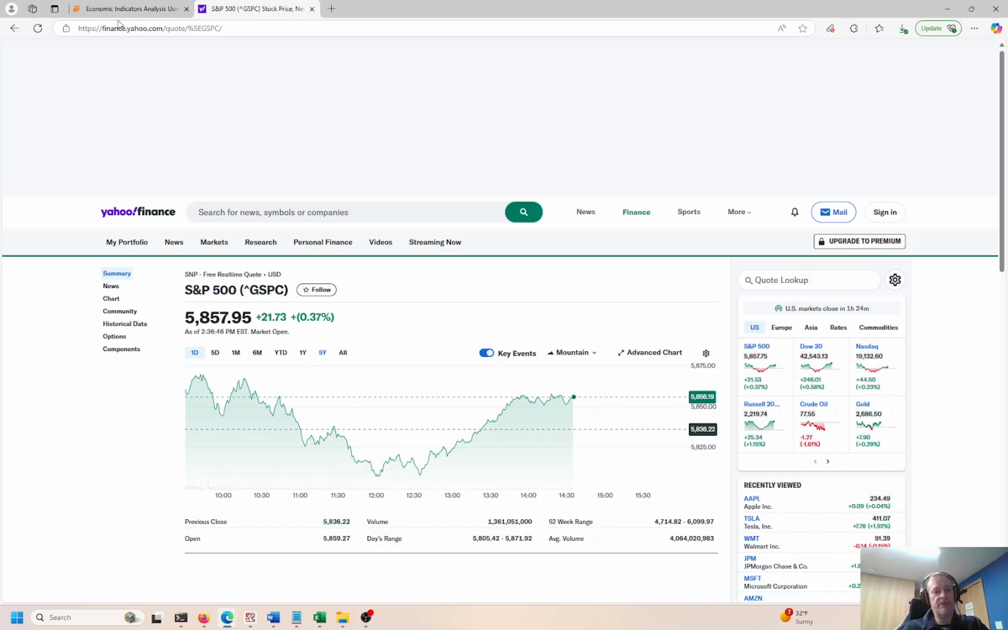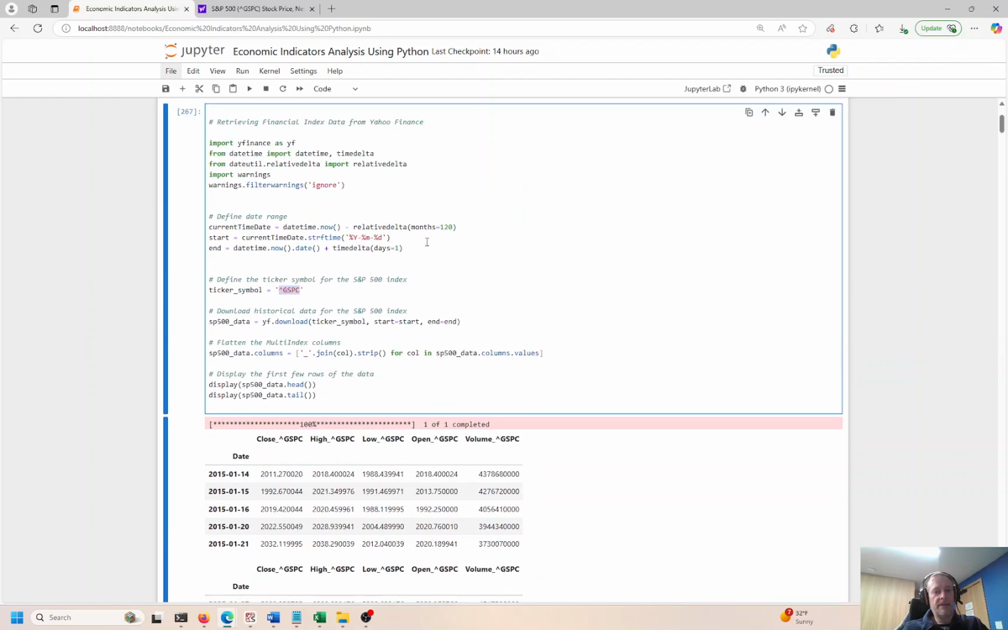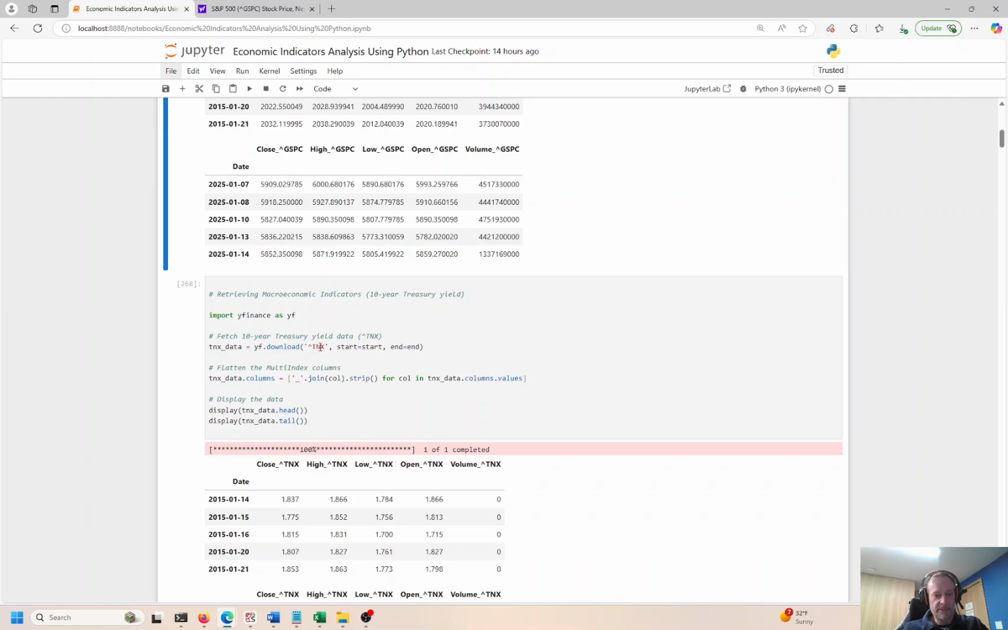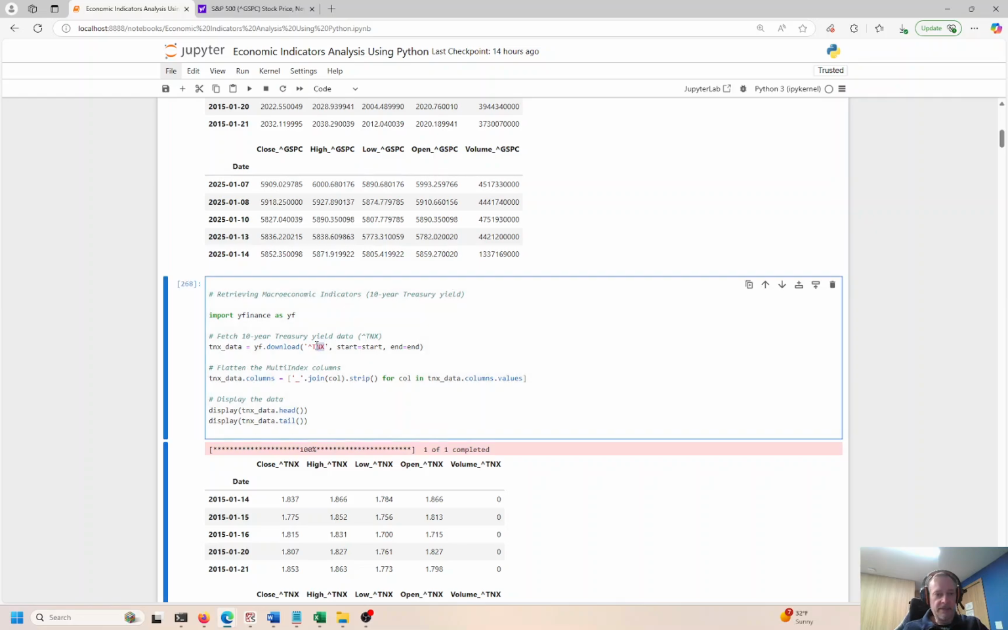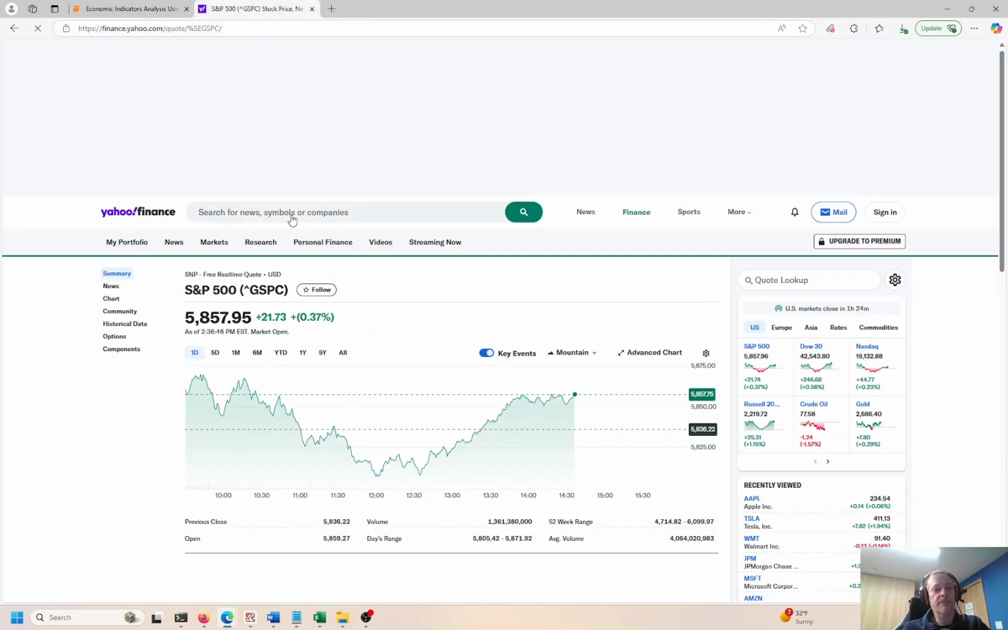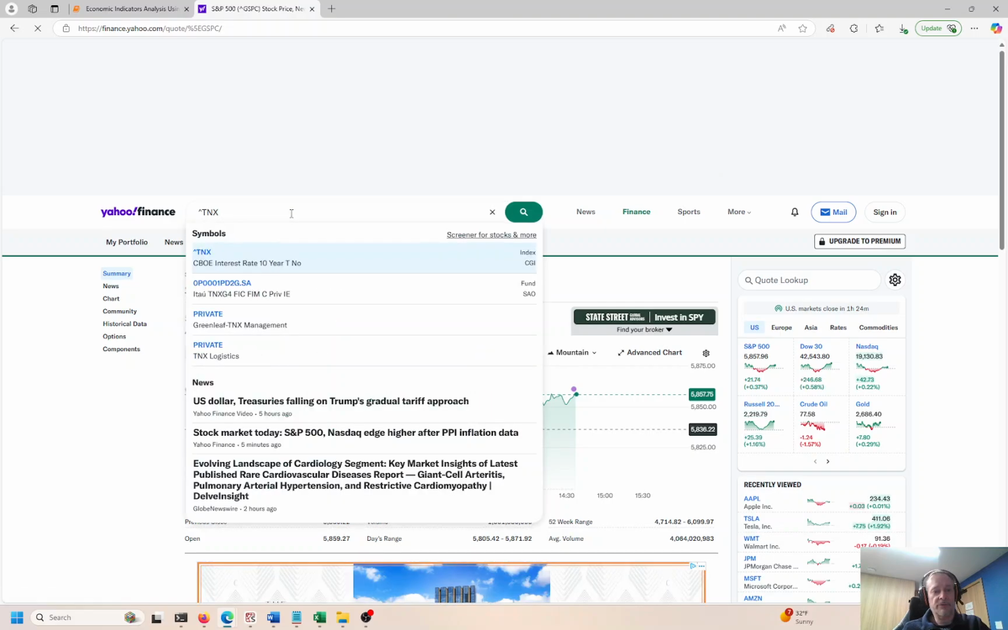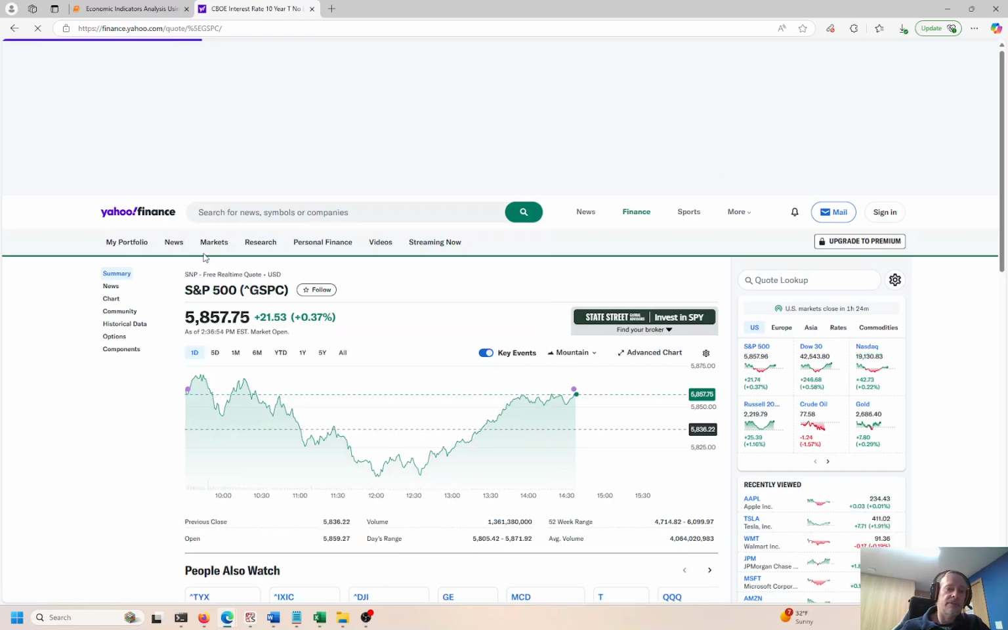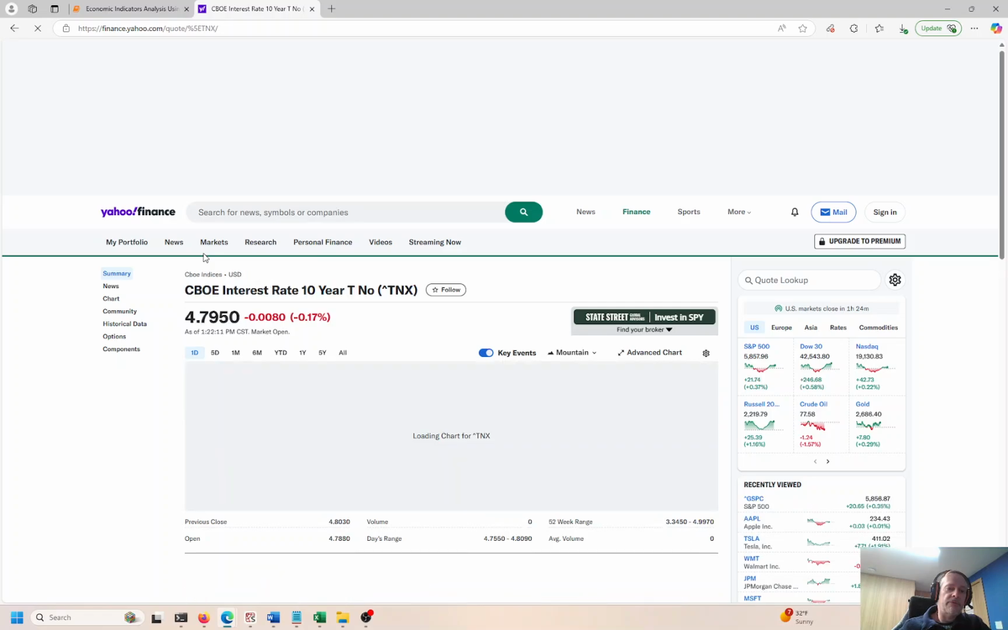The S&P 500 data going back 120 months, so it's 10 years, okay? And we're also going to get the TNX data. This is the macroeconomic indicator, the 10-year Treasury yield, okay? So if we go over here, we can get this right here. We're also going to get that for 120 months, okay? 10-year yield. So this is one macro indicator that we're going to analyze.